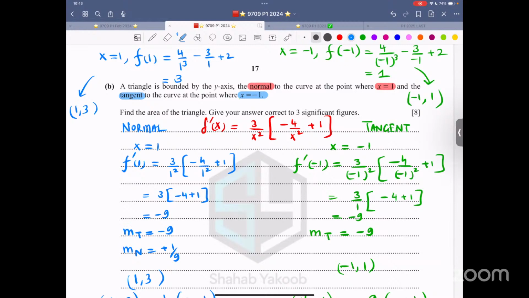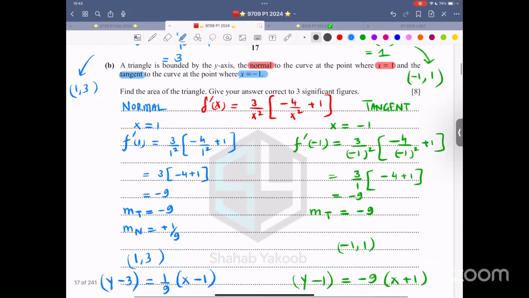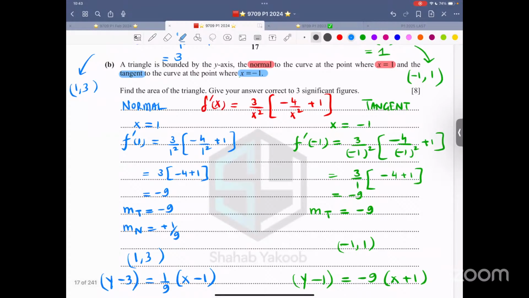Now it says, find the area of the triangle, give your answer correct to 3 significant figures. We already have done the differentiation. We plugged in x is equals to 1. So let me highlight using a purple color, reddish color. When x is 1, f prime of 1 is coming out to be negative 9. But at x is equals to 1, we are interested in the normal. At x is equals to negative 1, we just need the tangent.